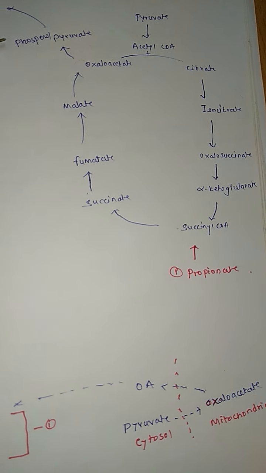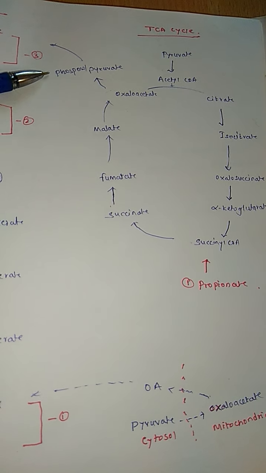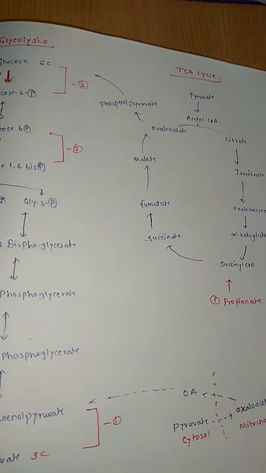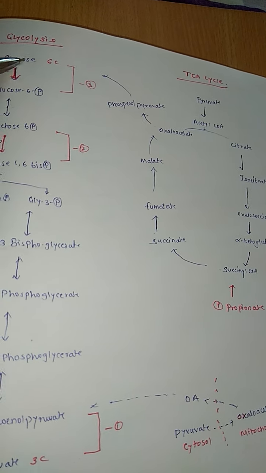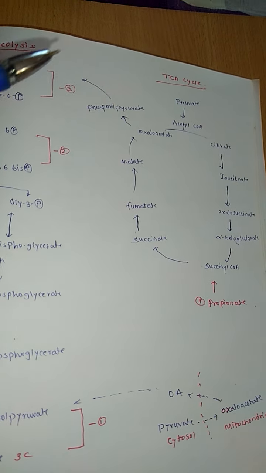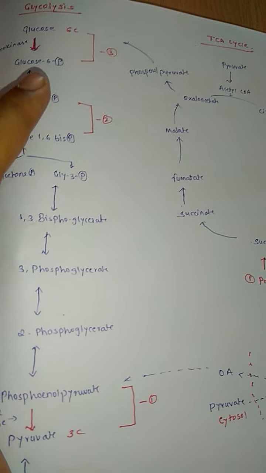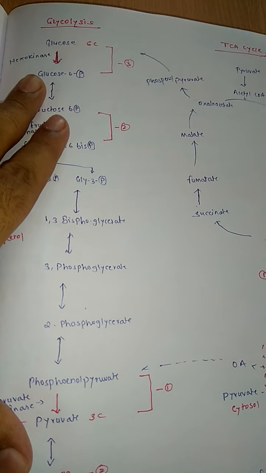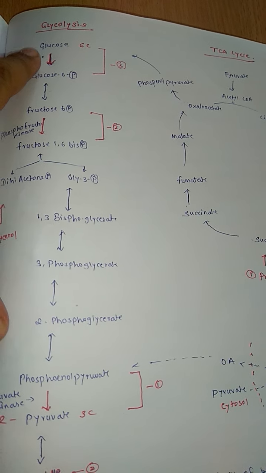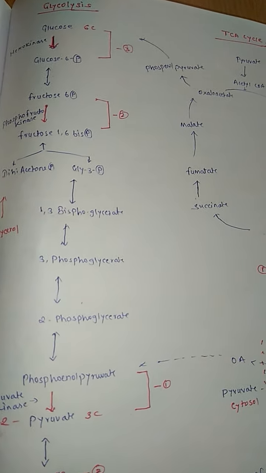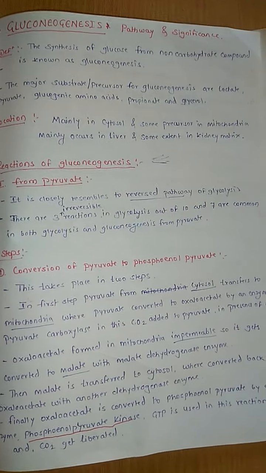That oxaloacetate is again converted into phosphoenol pyruvate, and that phosphoenol pyruvate, again through reversal of glycolysis, is converted to a glucose molecule. Simple steps are there. You just have to remember the glycolysis process very well. Okay, once you are sure of glycolysis, there is nothing in gluconeogenesis.